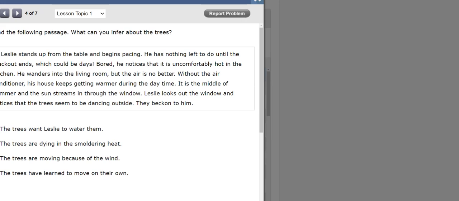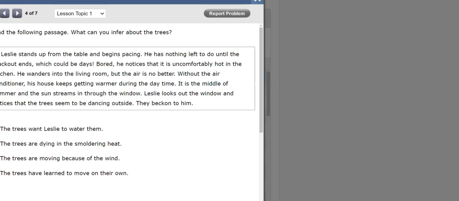Leslie. So the continuation of the story of Leslie's. Leslie stands up from the table and begins pacing. He has nothing left to do until the blackout ends, which could be days. Wow, that must be a town very far from the city that can have a blackout that lasts so long.